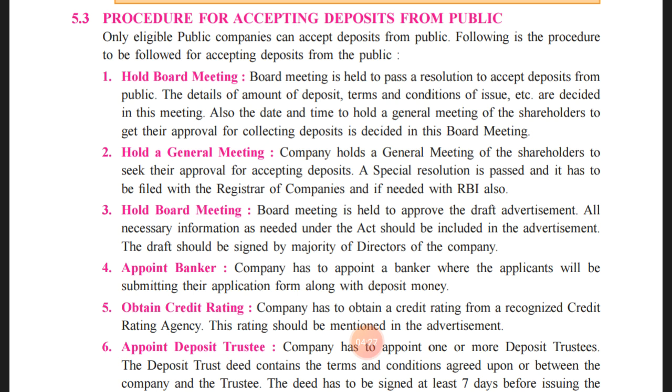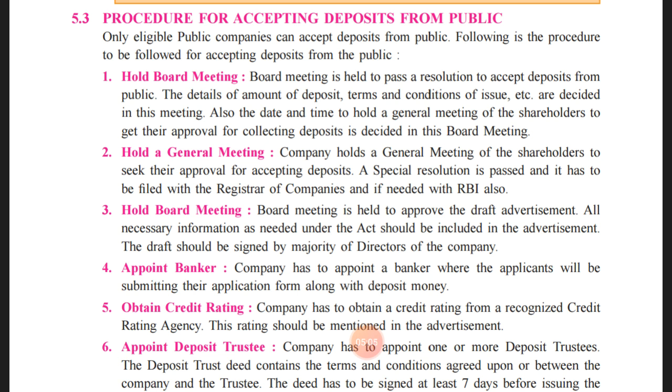So here we know very well that an eligible public company will ask the general public for public deposits. There they need to draft a proper advertisement, where each and every piece of information related to the company, the deposits, and every term and condition related to such deposits will be mentioned. All necessary information as needed under the Act should be included in the advertisement.